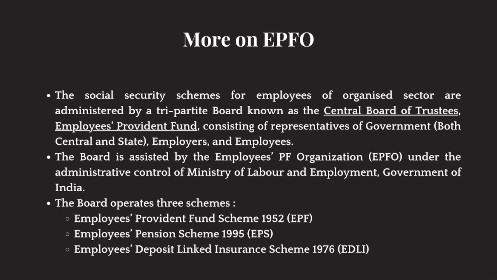So, the social security schemes for employees of the organized sector are administered by a tripartite board. Basically all the social security schemes that these organized workers get, pension scheme, insurance scheme, provident fund scheme, are managed by a tripartite board. This board is called the Central Board of Trustees, Employee Provident Fund.